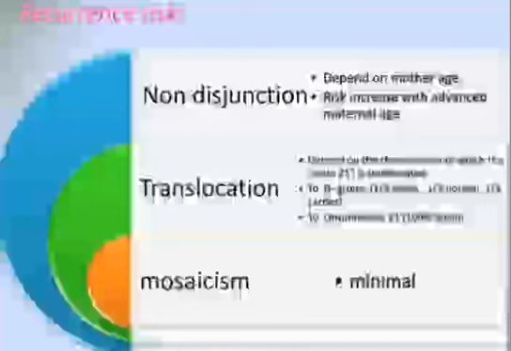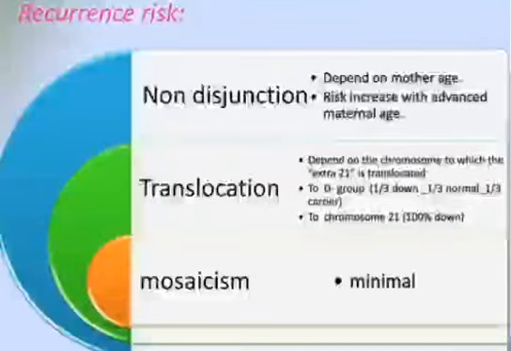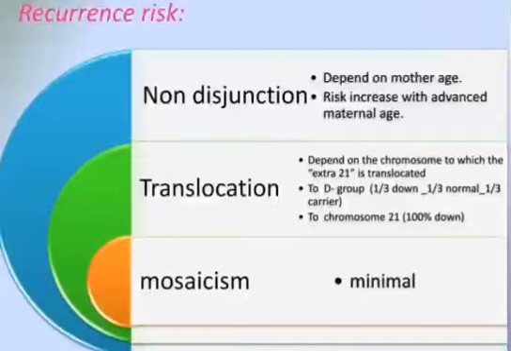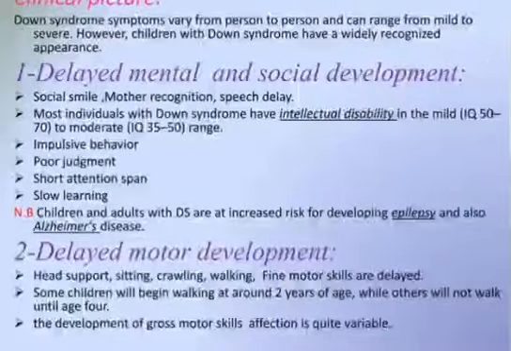Recurrence risk in non-disjunction depends upon the mother's age. The risk increases with advanced maternal age. In case of translocation, it is dependent on the chromosome to which the extra 21 is attached. In the D group, one third Down syndrome, one third normal, one third carrier. With translocation to chromosome 21, there will be 100% Down syndrome. In case of mosaicism, the risk is minimal.